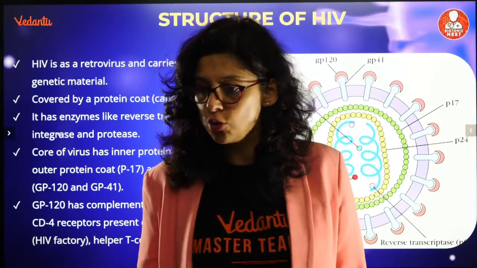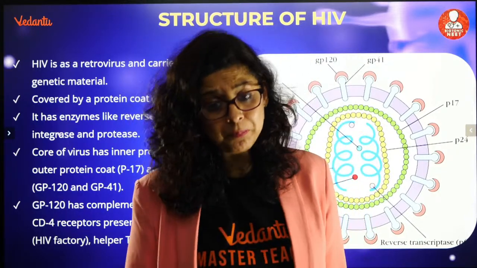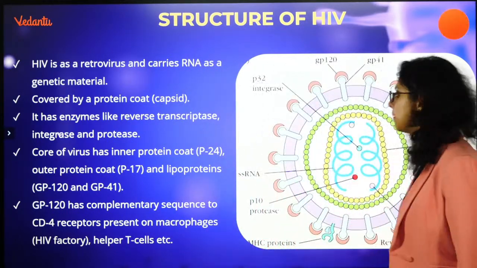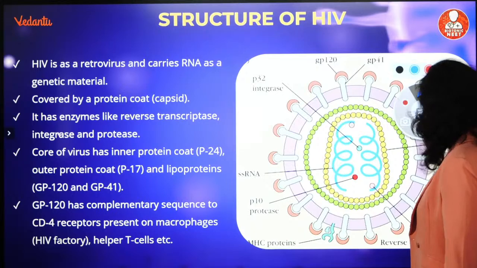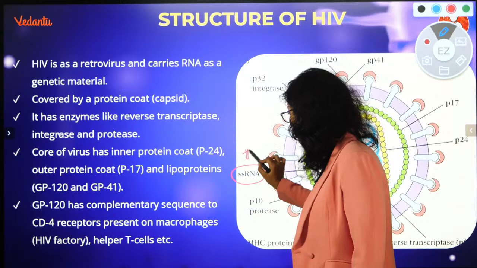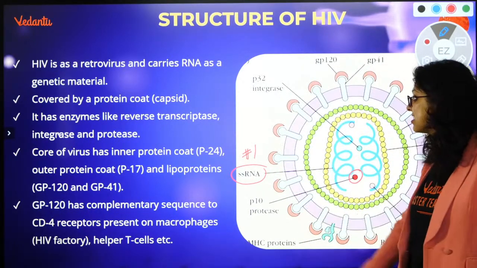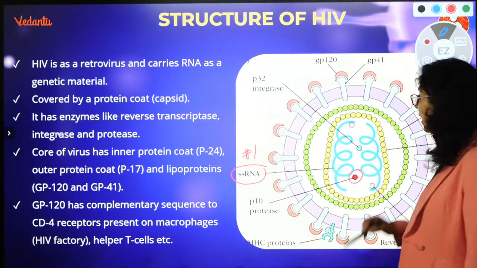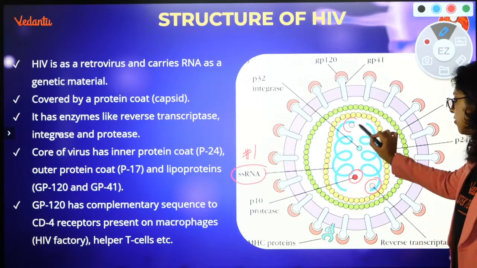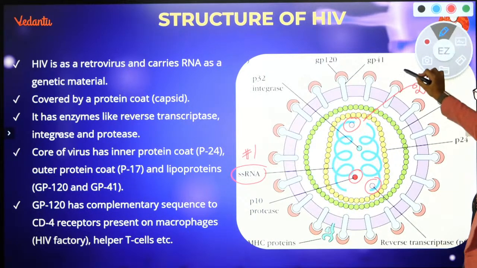Yes, everybody, antiretroviral drugs. Lamivudine, zidovudine, didanosine, what are all these drugs? All these drugs are antiretroviral drugs. HIV is a retrovirus, it has RNA as a genetic material, I have told you. Can you see 2 single strands of RNA? ssRNA. Point number 1, can you see 2 single strands? Blue in color, my favorite color. Can you see protease? And most importantly, can you see both RNAs have reverse transcriptase? Very important.